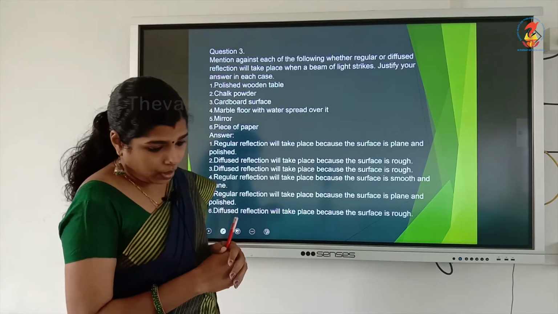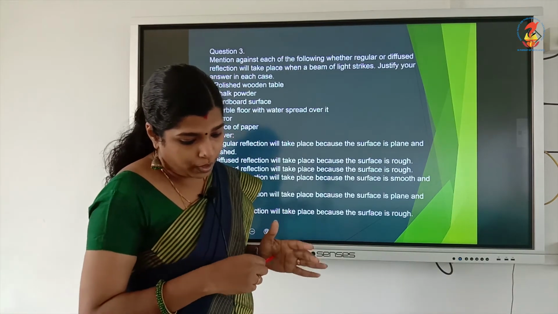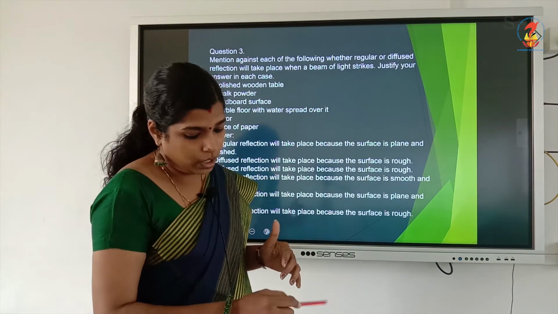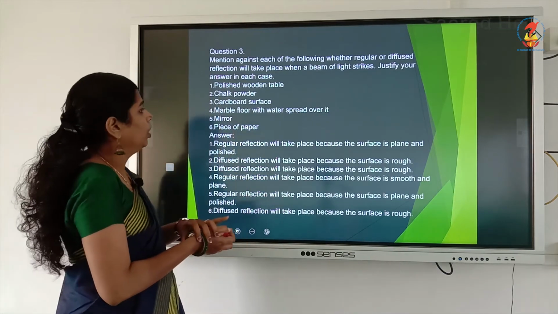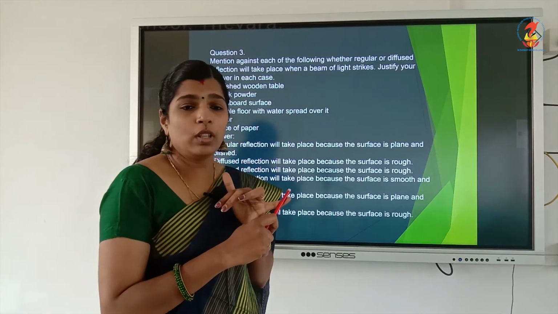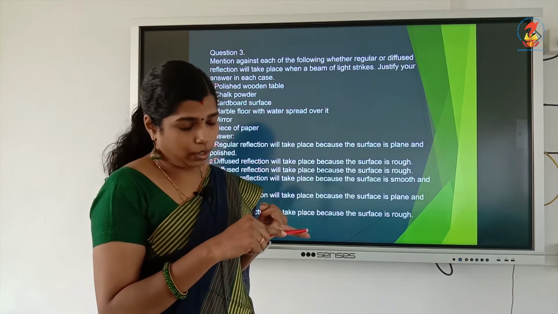Then third one, mention against each of the following whether regular or diffused reflection will take place when a beam of light strikes. Justify your answer in each case. Polished wooden table, regular reflection because the surface is smooth. Second one, chalk powder, diffused reflection, the surface is rough. So, for regular reflection the surface should be smooth, for diffused reflection the surface should be rough.